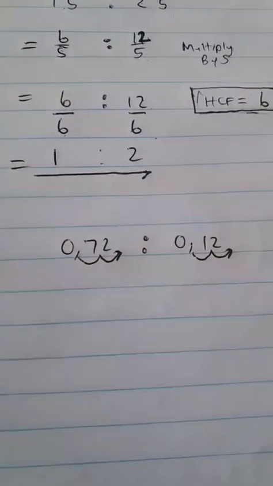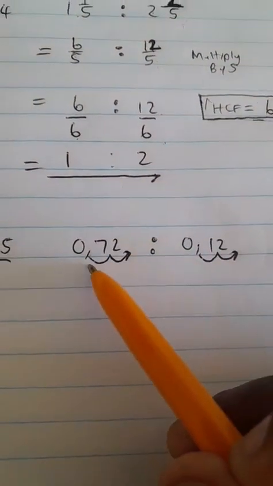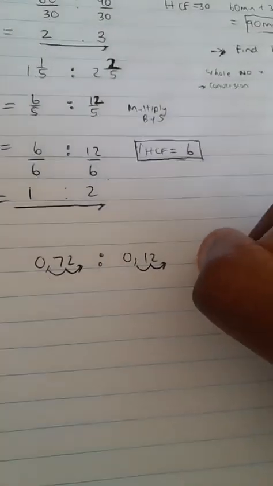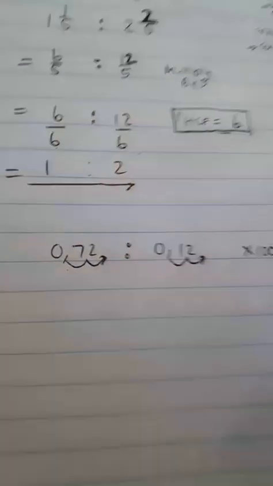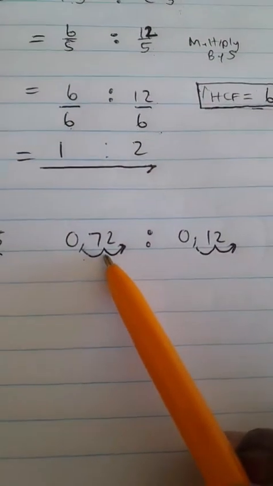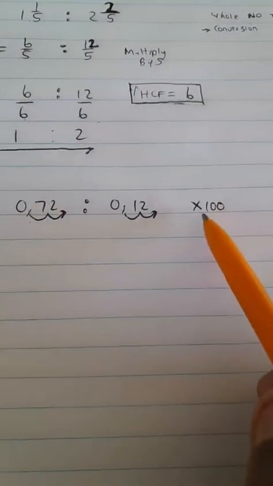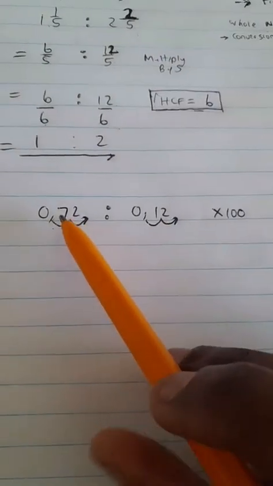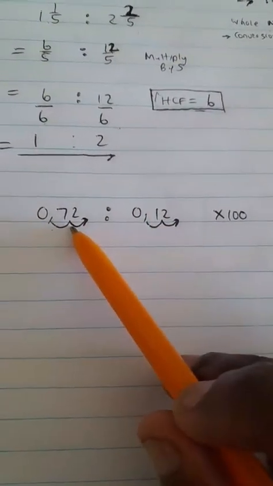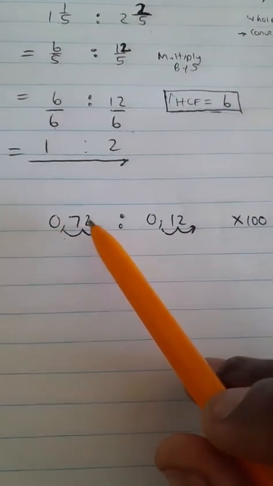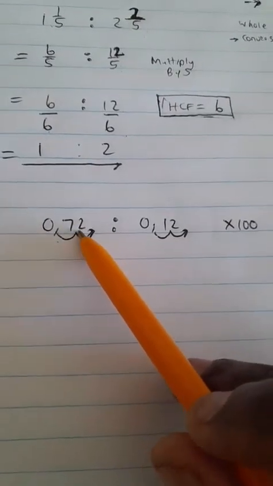2 times. What does it mean when we move the decimal 2 times? It means we are multiplying both decimal numbers by 100. Because we've noted that the two decimals are not whole numbers, we need to convert them so that they are.